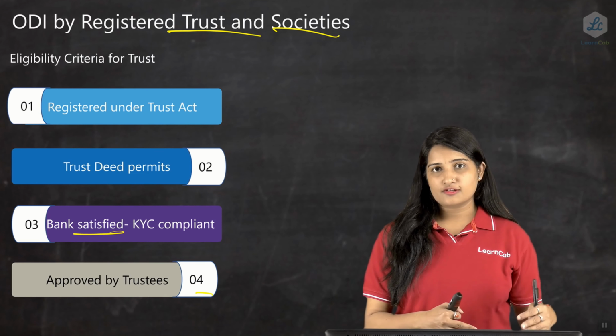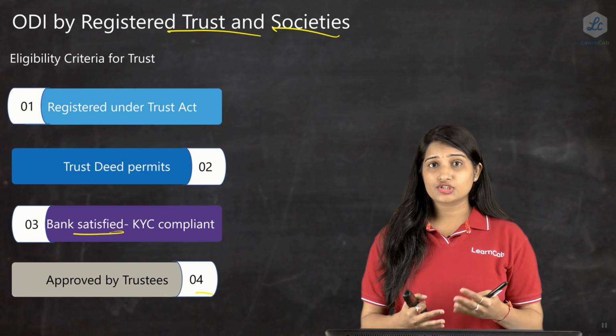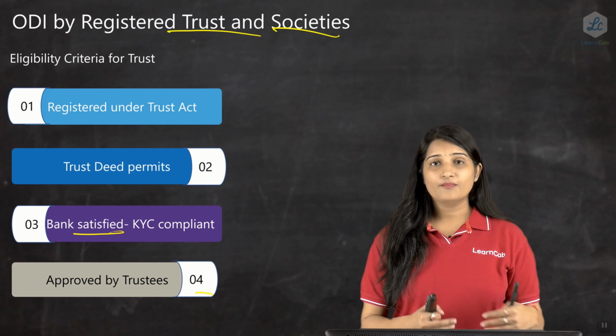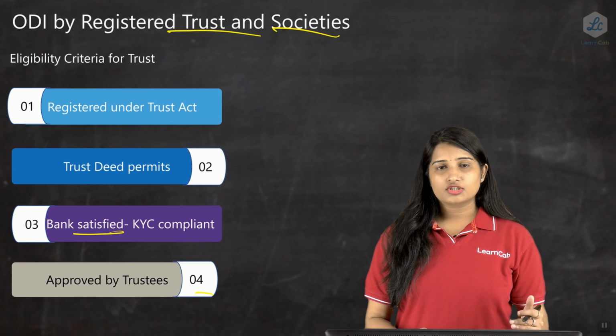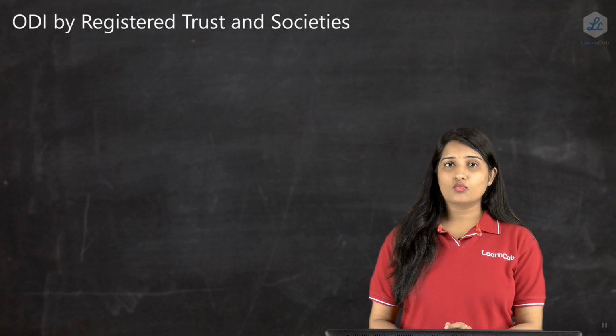Then same way, in case of a trust, any transaction which is there has to be approved by the trustees. So these are the first 4 points. Now let us see what is next.